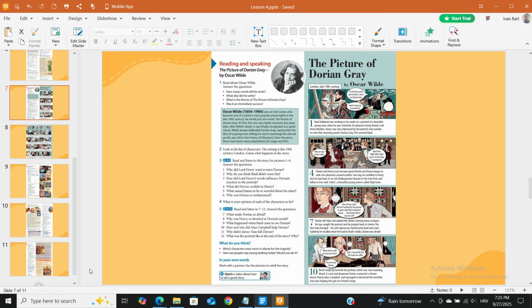The Picture of Dorian Gray. London, late 19th century. By Oscar Wilde. It's the best work you've done. I must see Dorian Gray. I don't want you to meet him.